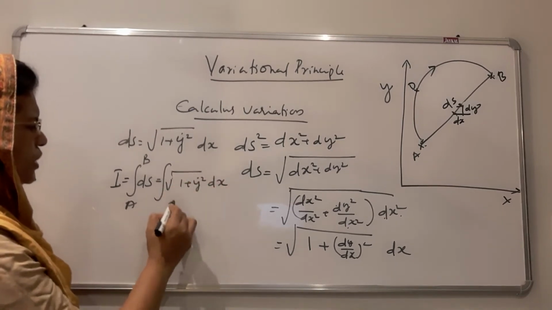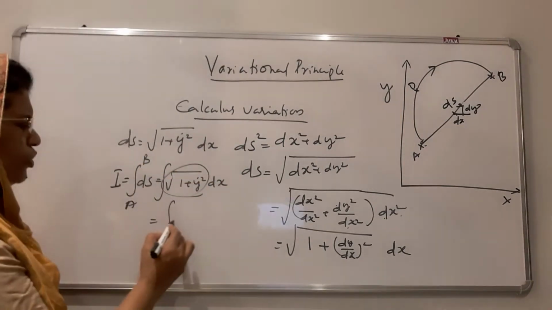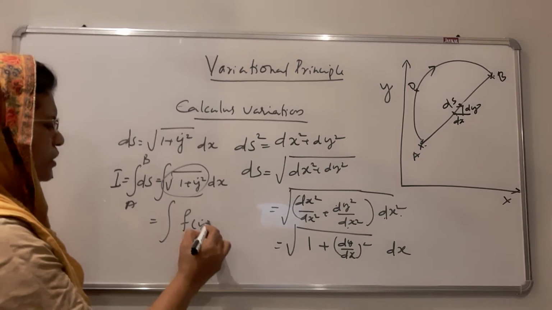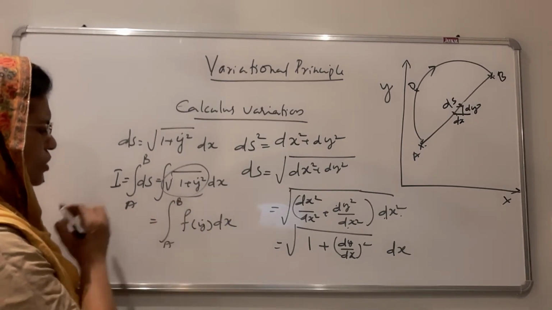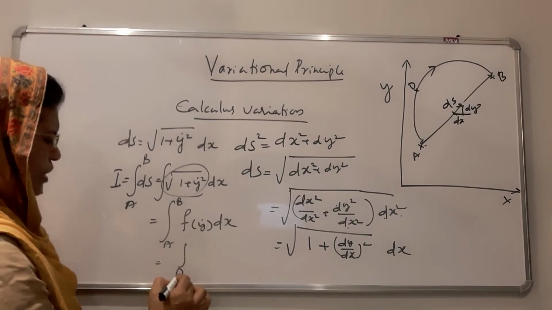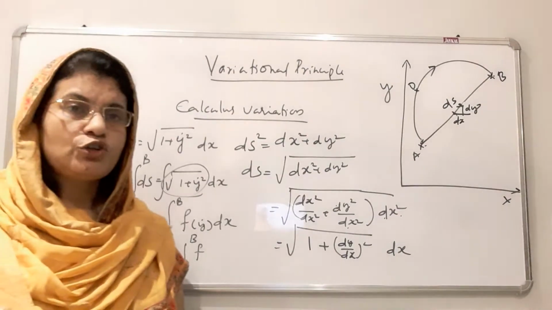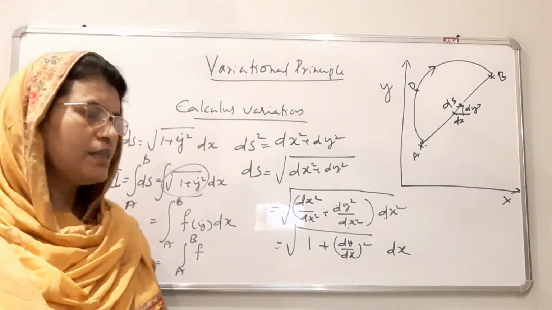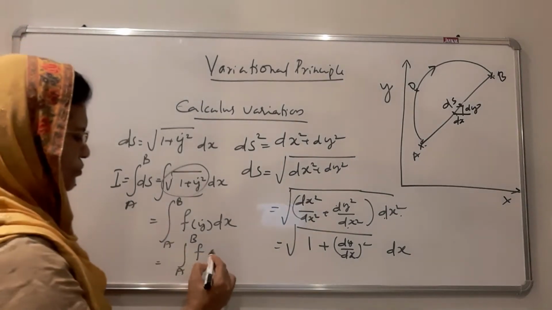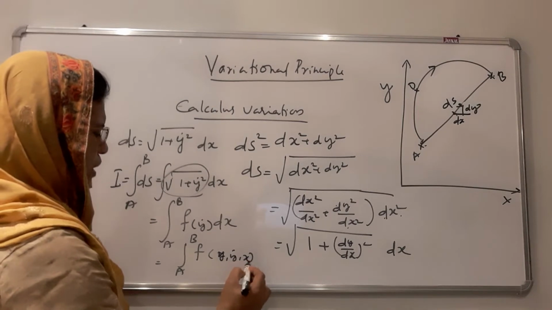This is the integral of a function of y dot, f of y dot, dx from A to B. As y dot is equal to dy by dx, a function of x and y, it can be written as f of x, y, y dot, dx.